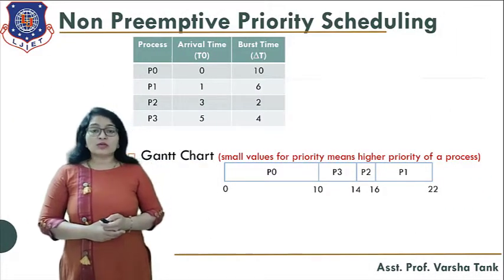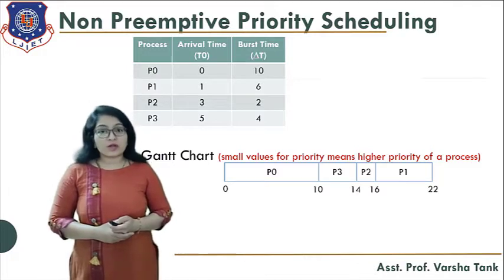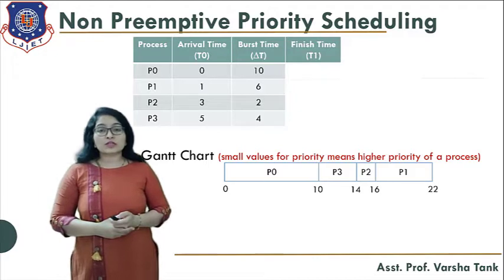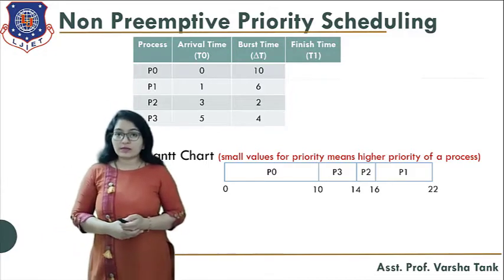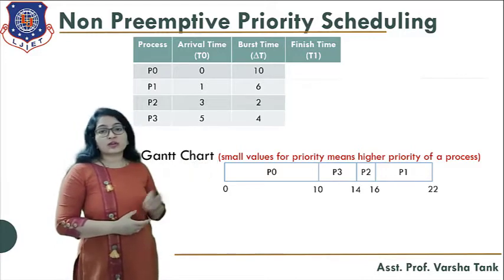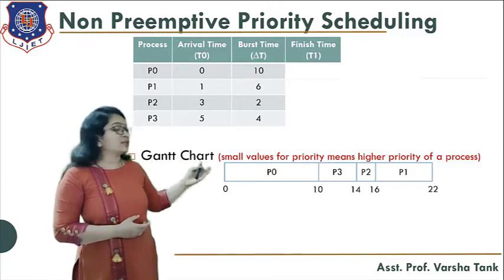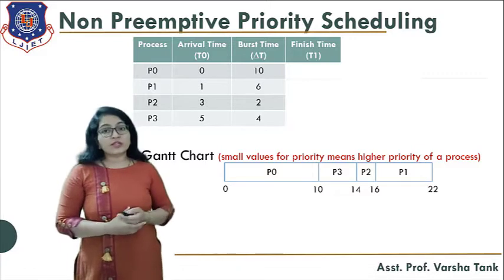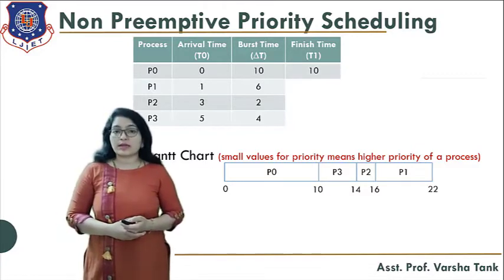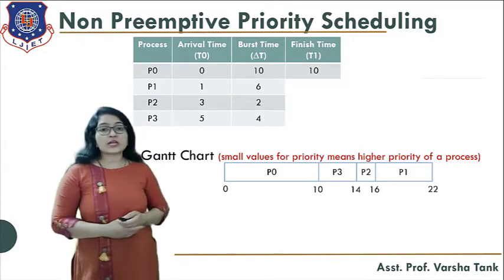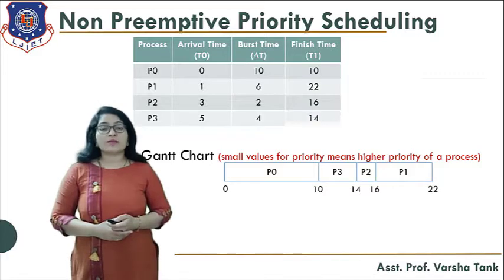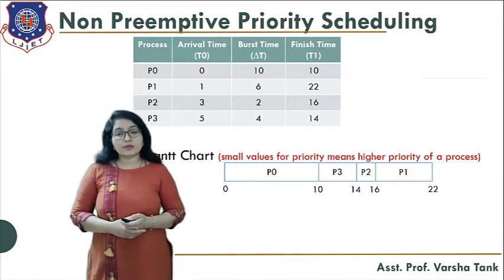Now let's find out the average waiting time and average turnaround time for each process. First of all, find the finish time for each process. How to find the finish time? Just look at the timeline chart. For process P0, the finish time is 10. For P1, the finish time is 22. For P2, the finish time is 16, and for P3, the finish time is 14.